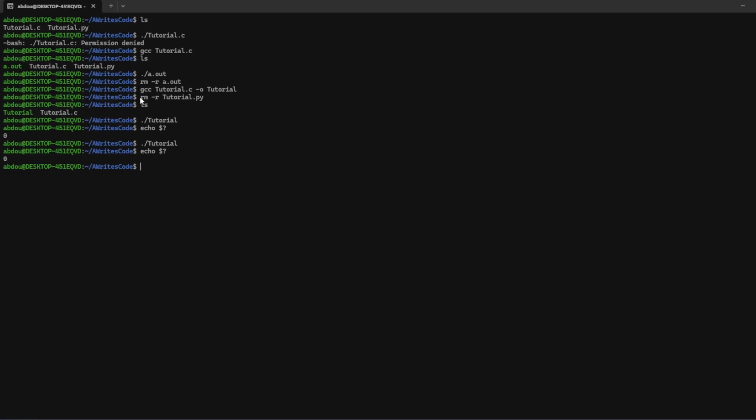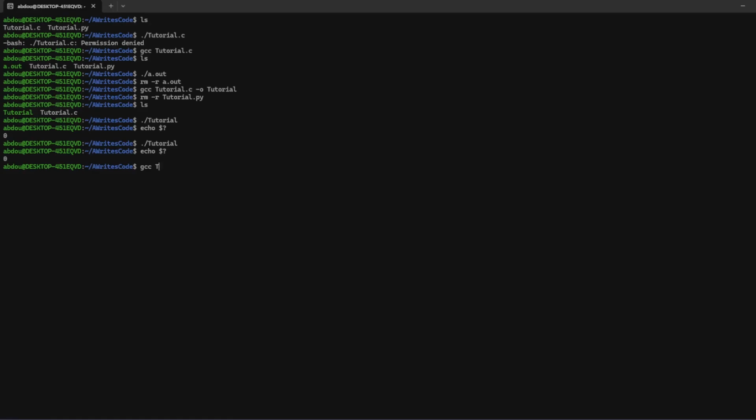And that's because I want to highlight something important. This isn't Python. We can't just run and expect the changes in our program to be applied. We have to recompile every single time because, well, remember, it's the executable code that we are actually running. It's not the file itself.